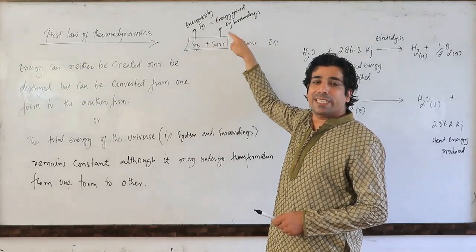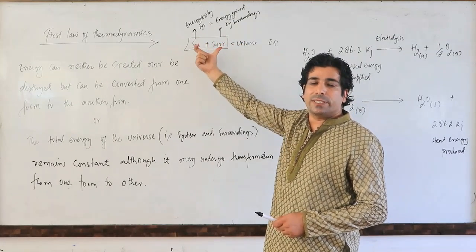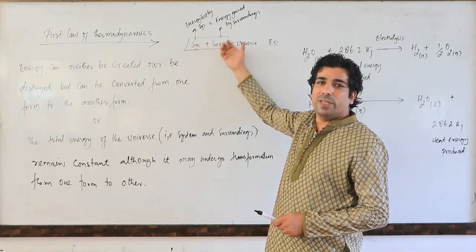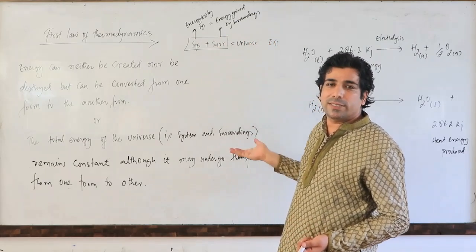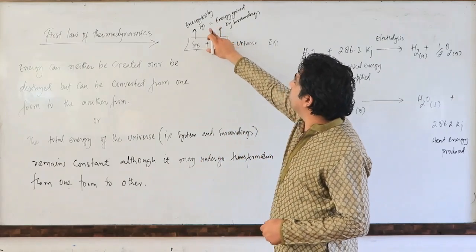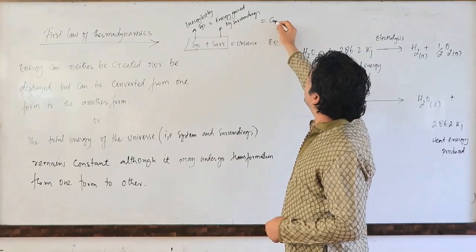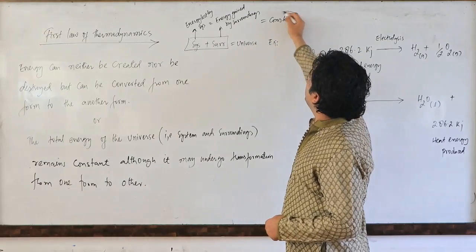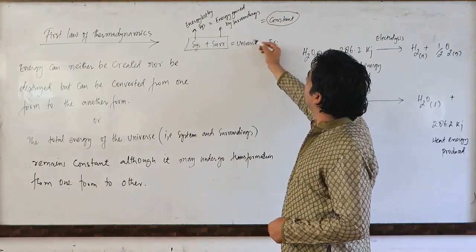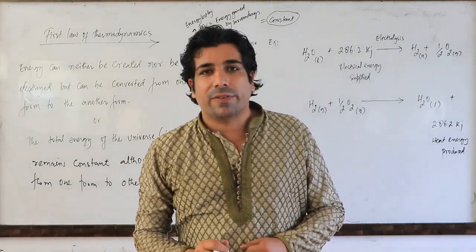Surroundings. If surroundings lose the energy, who will gain that? System. So energy of system plus surroundings will be overall what? Constant. So energy lost by system is equal to energy gained by surroundings. So obviously it is constant. That means the total energy of the universe will remain constant, my dear friends.